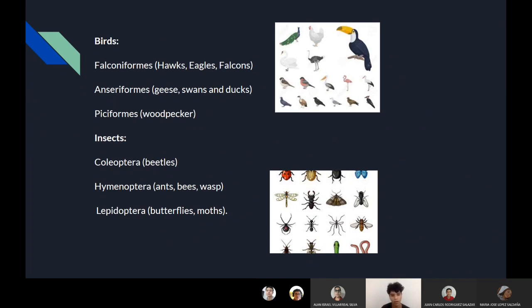In insects, there are Coleoptera, which are beetles, Hymenoptera, which are ants and bees and wasps, and finally Lepidoptera, which are butterflies and moths.